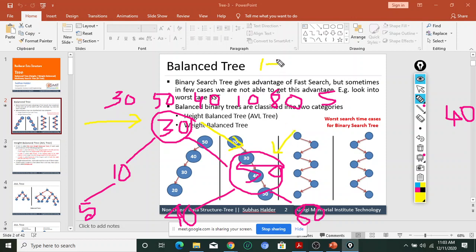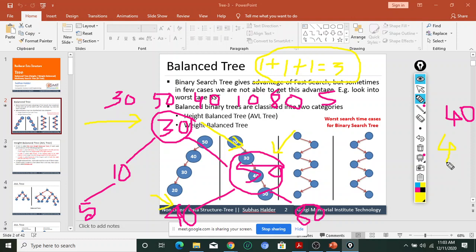So the number of comparisons is 1 plus 1. 40 is less than 50, so then again we compare with the next node. So the number of comparisons is 1 plus 1 plus 1, that is 3, and the comparison gives me the true value. 40 equals 40, so the item is found in this position. So the number of comparisons is 3, right? Yes or no? Okay.